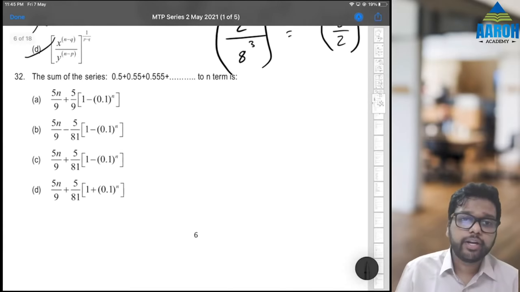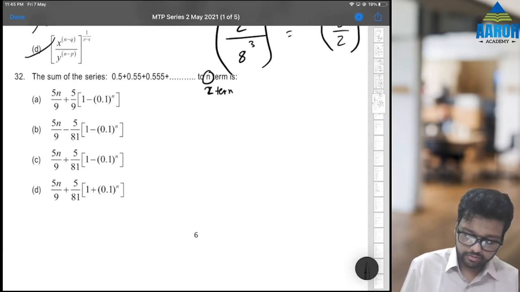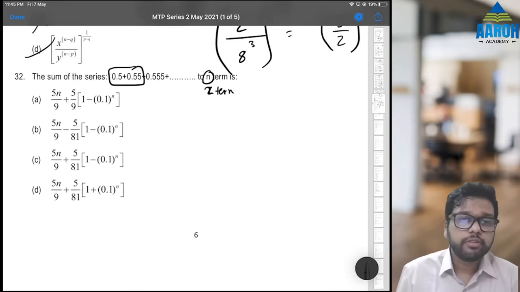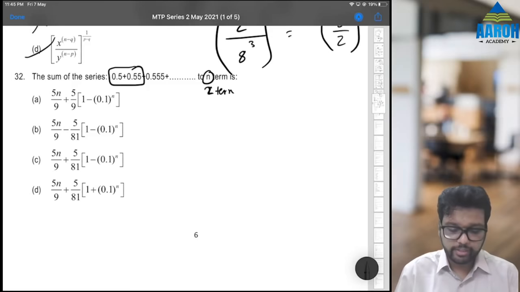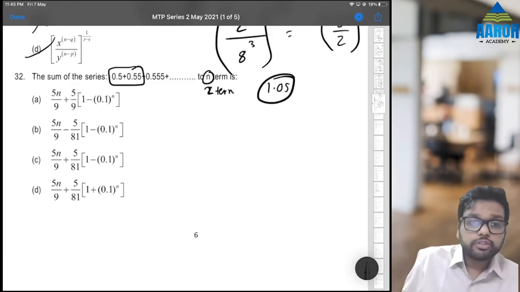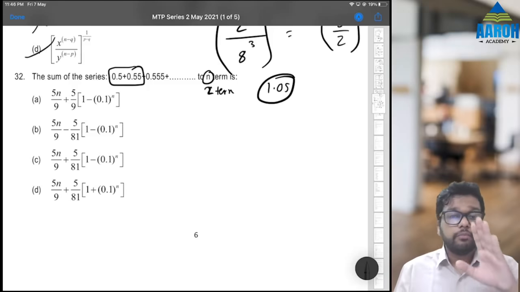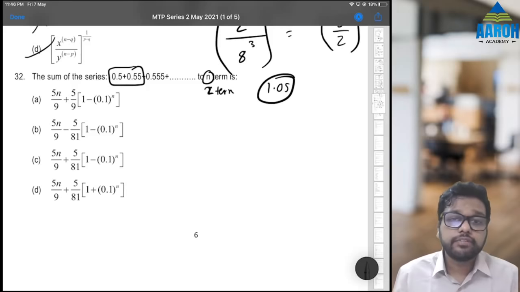Next, 32. Sum of this series to n terms. Again, just take n as 2 terms. What is the sum of 2 terms? 0.5 plus 0.55. Do it on calculator. 1.05, right? So just put n as 2 and check which option gives us 1.05.